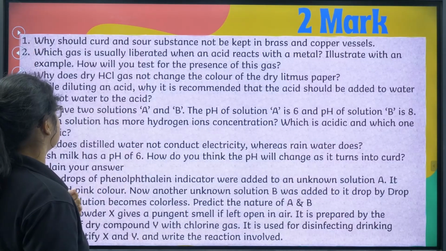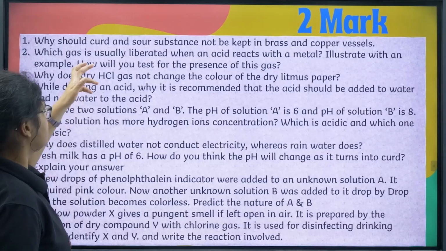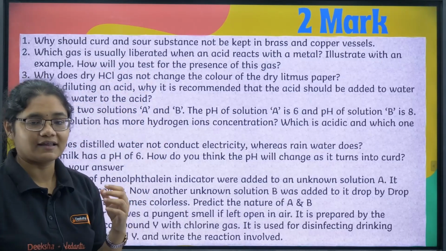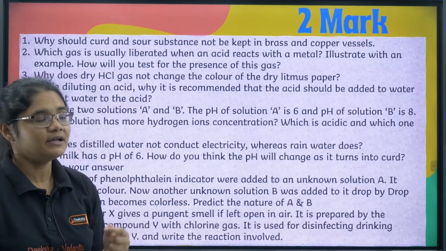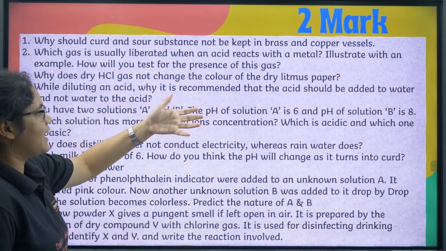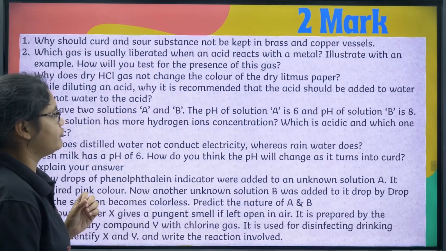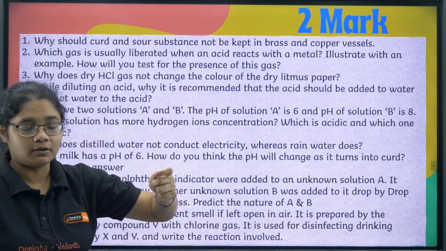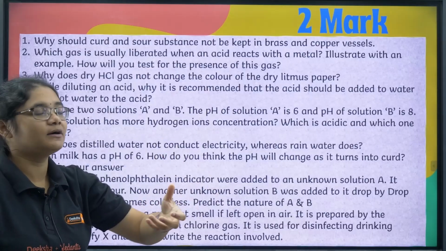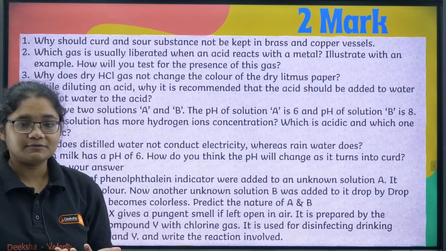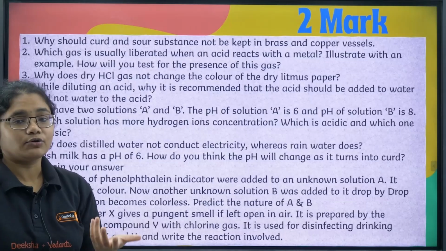Now let's take this list of 2-marker questions. Why should curd and sour substances not be kept in brass and copper vessels? These are acidic in nature, they can corrode, so that is why we should avoid it. Which gas is usually liberated when an acid reacts with a metal? It is hydrogen gas. You can give an example, and the test is when you bring a burning matchstick, it burns with a pop sound. Next, HCl does not change dry litmus paper because